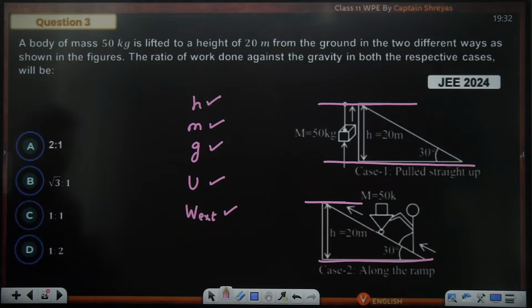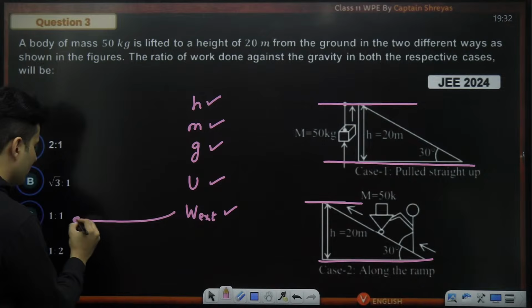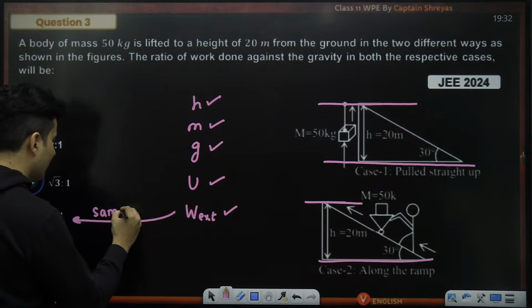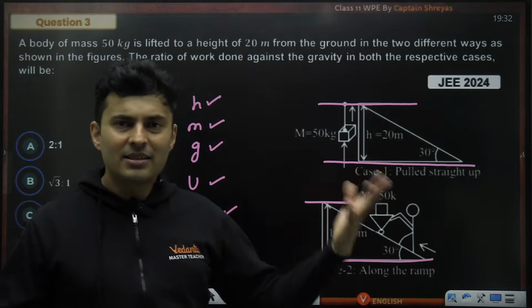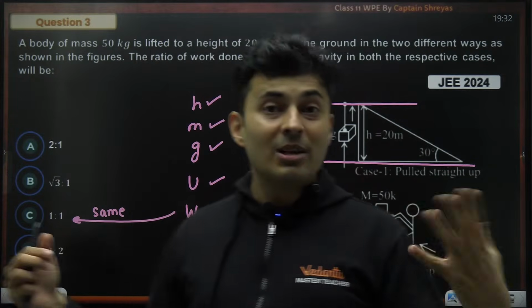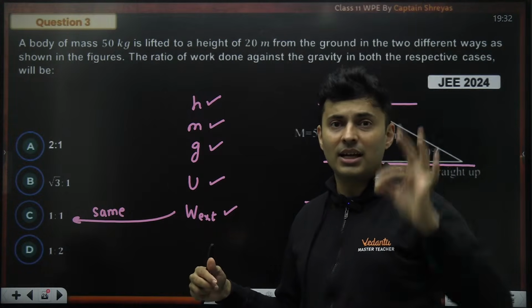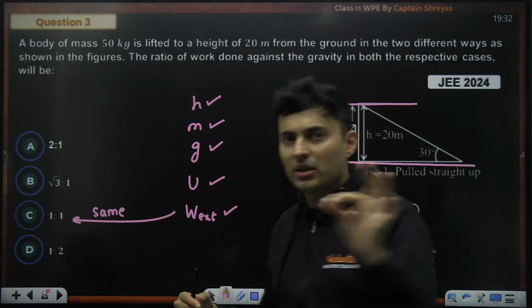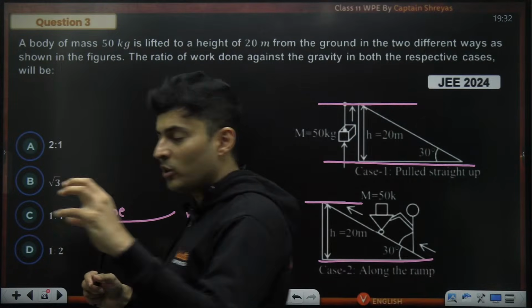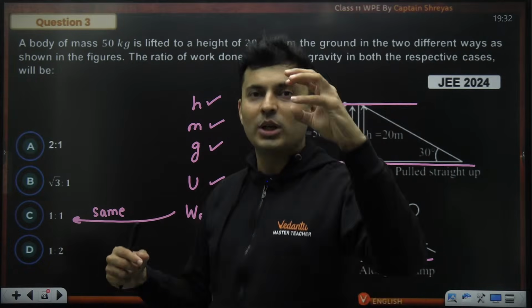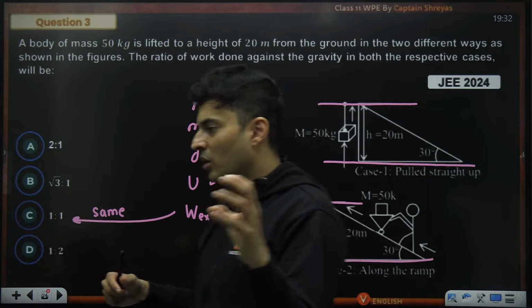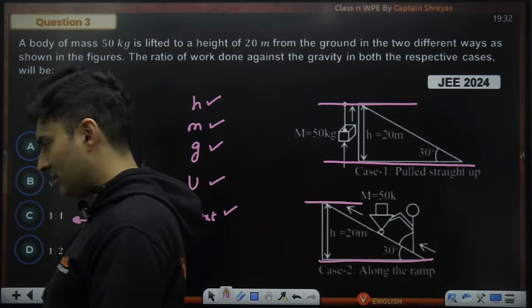Perfect. The answer is 1:1. Work done is also the same. So same work is done. Hence it will be 1:1. Height, same mass, same g. Now remember, gravitational energy only depends on the height. Does not matter where you are horizontally. So if you move horizontally, potential energy will not change gravity wise. But only when you go up or down, potential energy will change. No horizontal movement can cause changes.